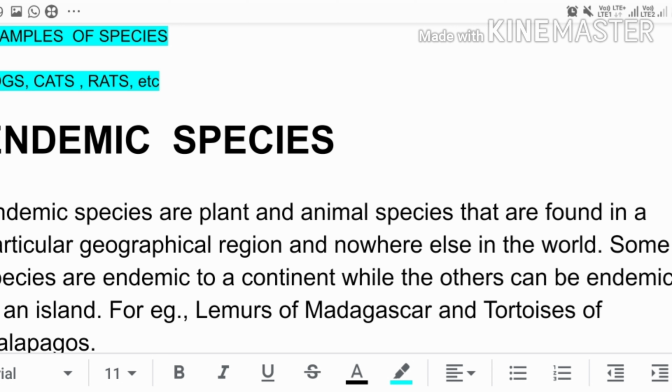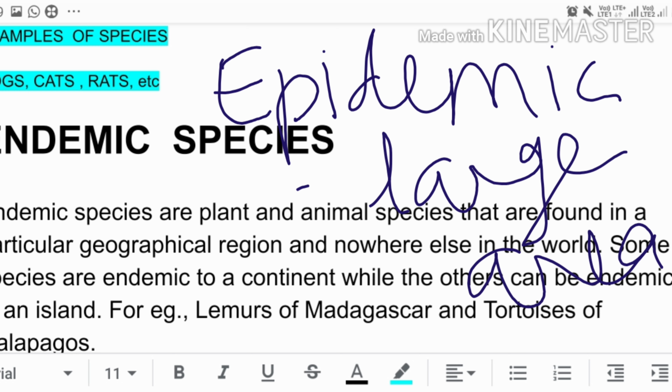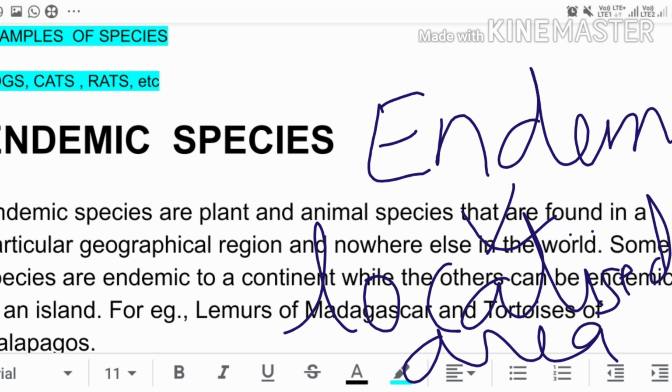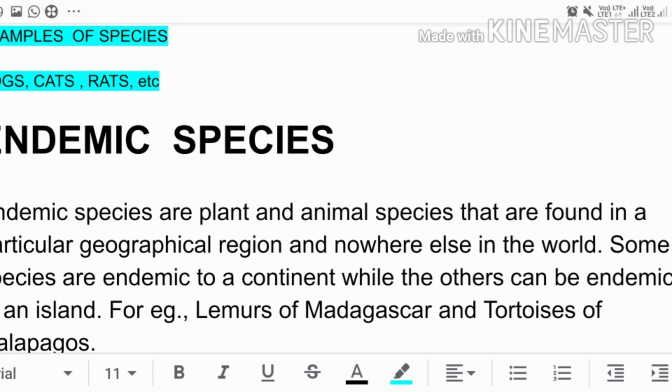Actually, there are two words, epidemic and endemic. Epidemic is mainly used for a large area and endemic is mainly used for a localized area. So endemic means localized in a particular area and not anywhere else.